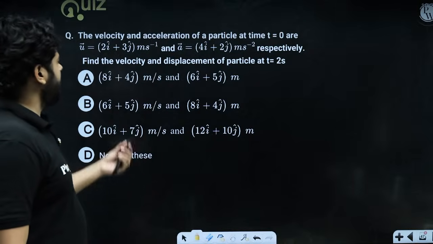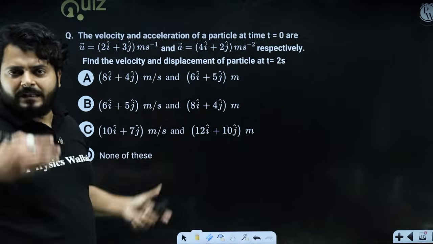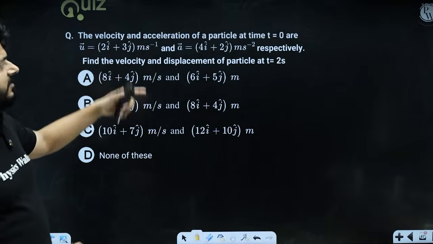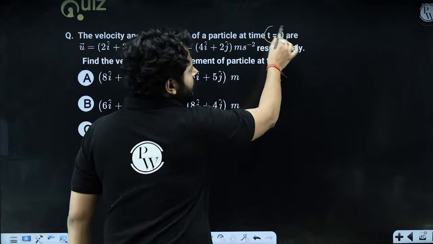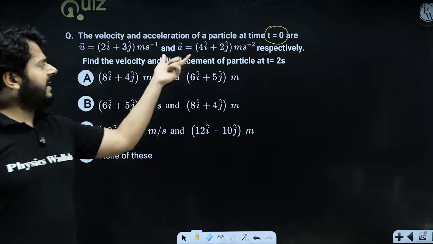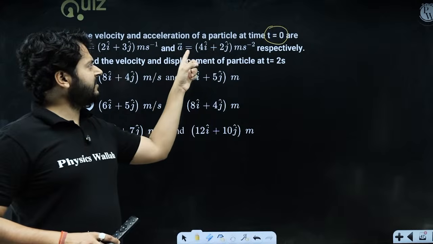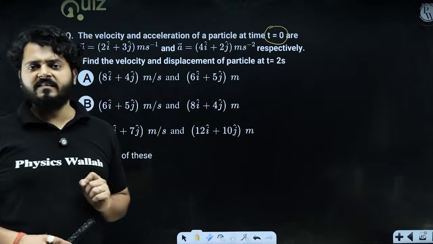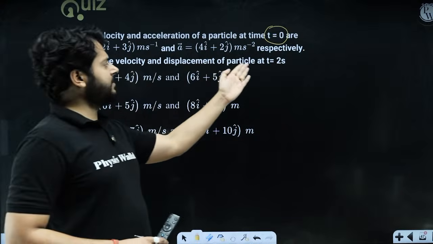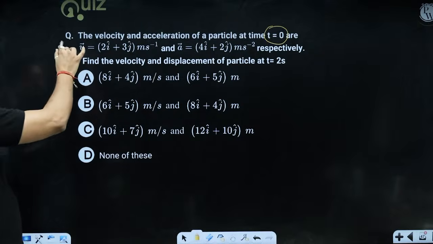So you see that initial velocity is given, acceleration is also given. So with the acceleration, the velocity will keep on changing, right? Because the velocity at t is equal to 0 is given, initial velocity is given, 2i plus 3j, and there is an acceleration as well. So velocity will keep on changing, and if you focus, acceleration does not depend on time, it's a constant acceleration. We have to talk about the velocity and displacement of the particle at t is equal to 2 seconds.